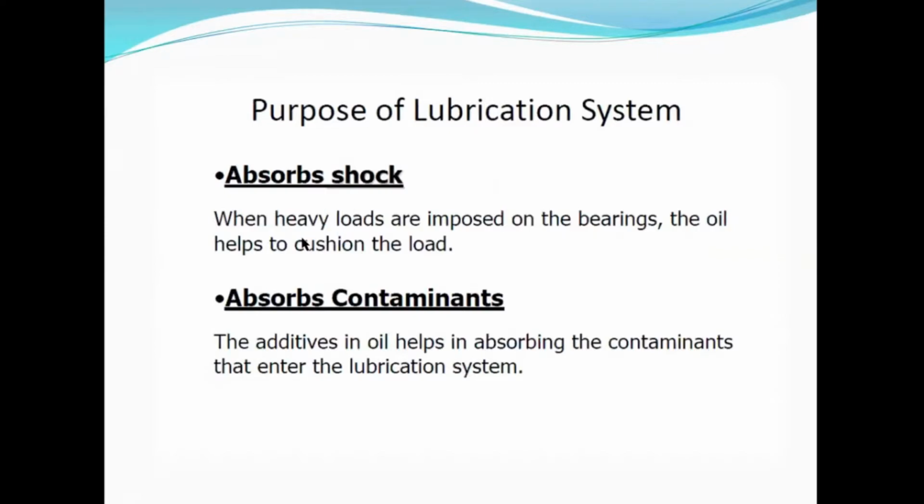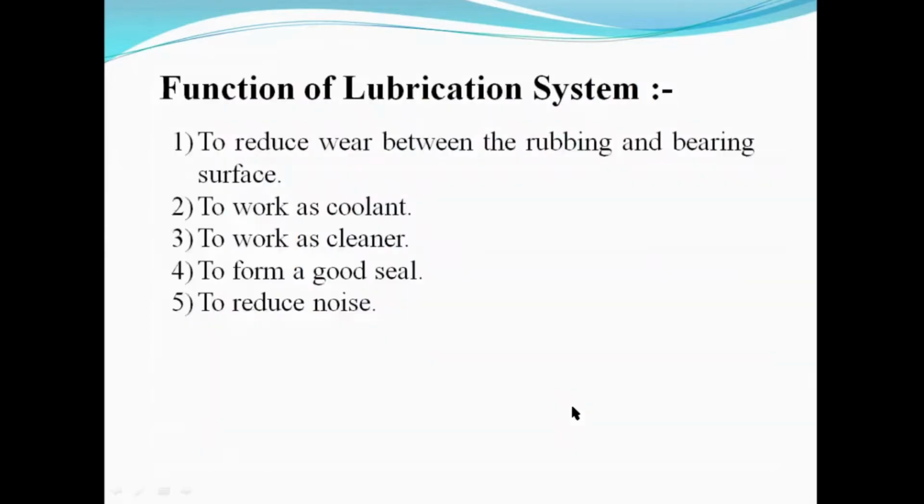So it also absorbs some heat from the different parts of the engine. Absorb the shock: when heavy loads are imposed on the bearing, the oil helps to cushion the load. So liquid with high density absorbs some amount of shock also. Absorb contaminants: the additives in the oil help in absorbing the contaminants that enter the lubrication system.